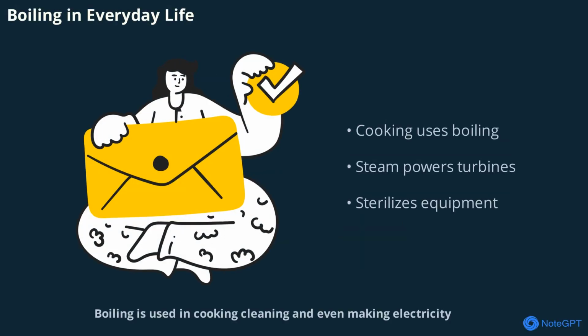Boiling is used in cooking, cleaning, and even making electricity. When water boils, it turns into steam, which can be used to power turbines or sterilize equipment. This everyday process is a powerful example of change of state.